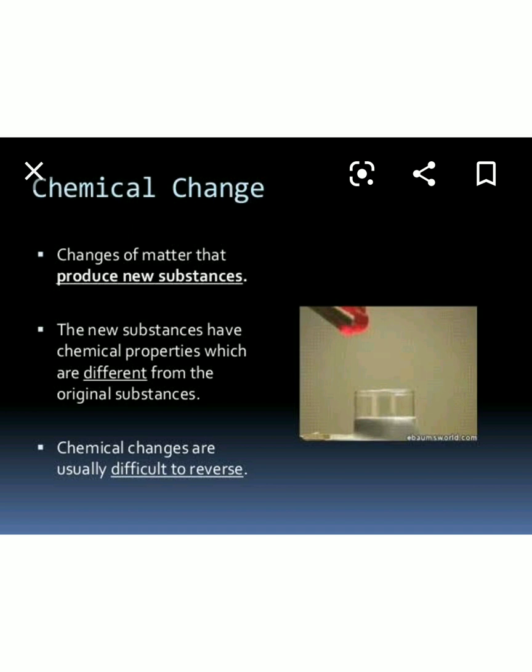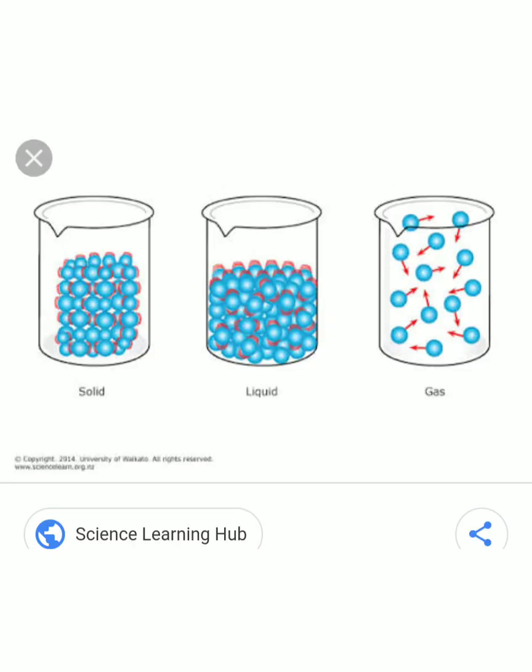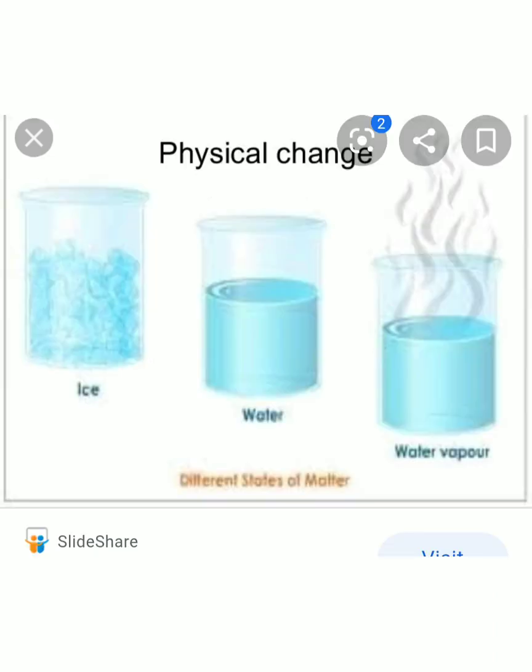Whereas, consider the case of water turning to water vapor. This change is not a permanent one. That is, water vapor when cooled gives rise to water again. So it's a temporary change. No new products are formed. This type of temporary change is called physical change. In physical change, the physical properties such as its state, shape, or size are changed.